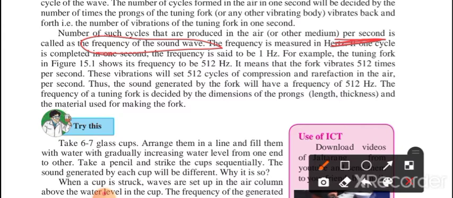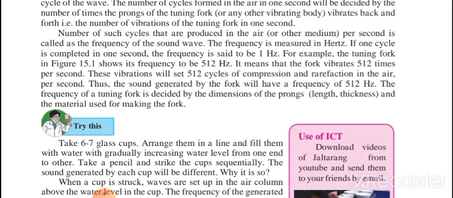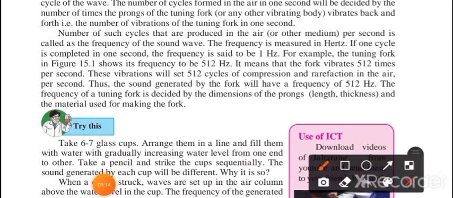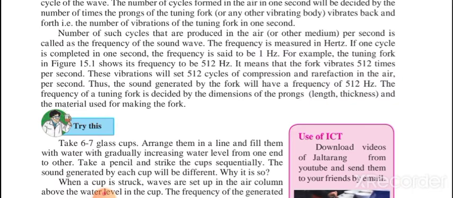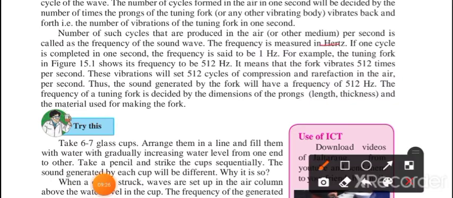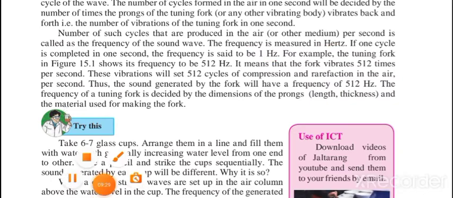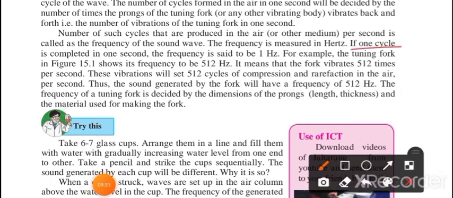This word is very, very important: frequency. How do we define the frequency of a sound wave? The number of cycles produced in air per second is called frequency, and the unit of frequency is hertz, H-E-R-T-Z, which we can write in short form as Hz, capital H and small z. So if one cycle is completed in 1 second, then the frequency is said to be 1 hertz.